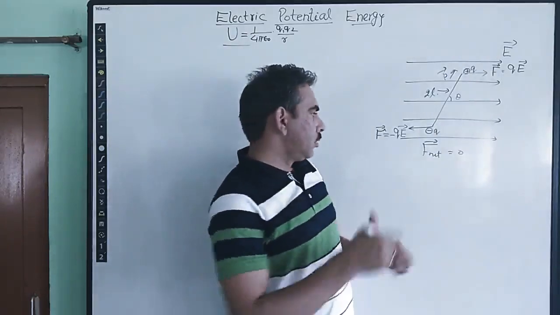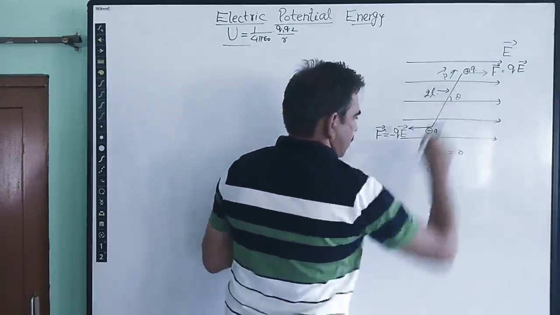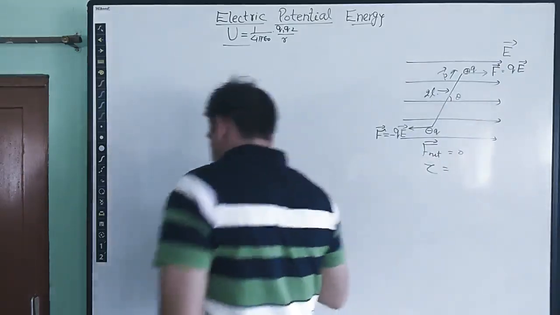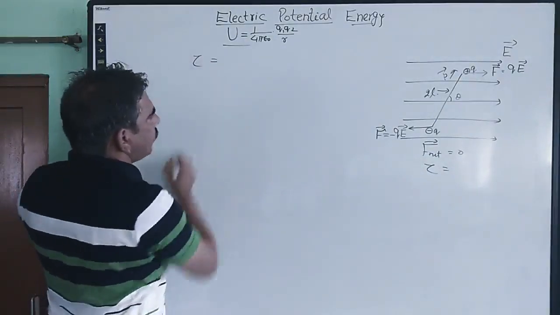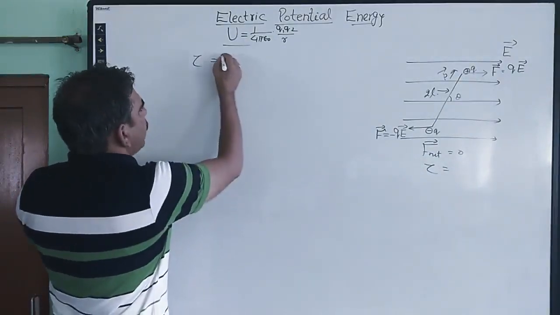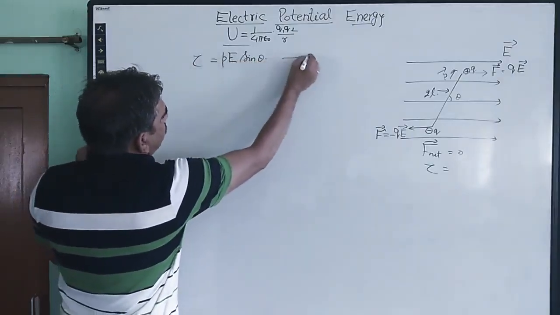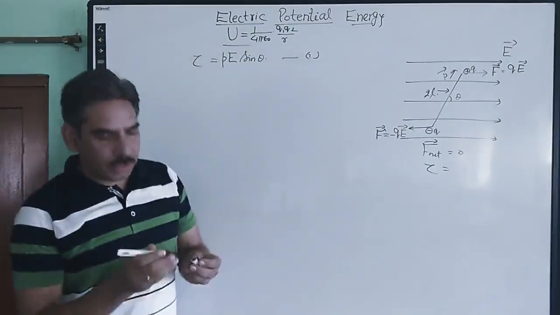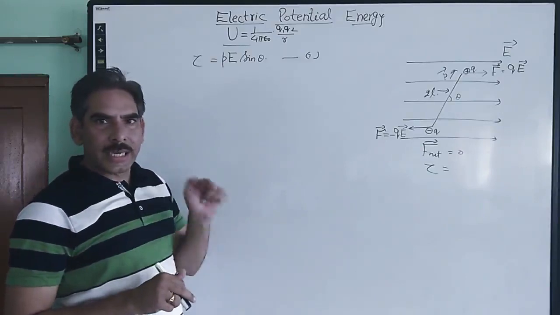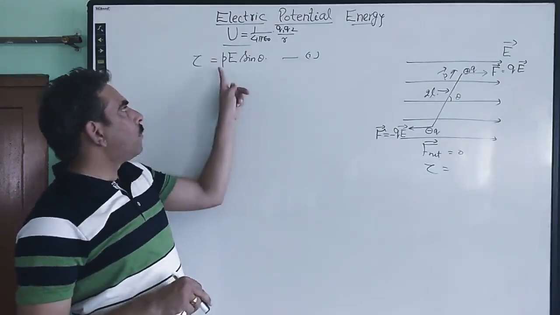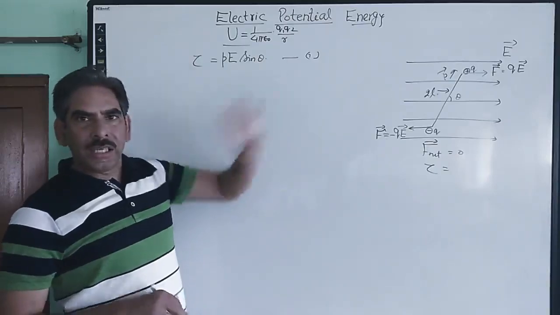But although the net force is 0, there is some torque that acts on this electric dipole, and that torque we already know is P into E into sine of theta. We know this expression for the torque exerted by the electric field. This torque is exerted by the electric field on a dipole of moment P, which is inclined at an angle theta with the electric field.